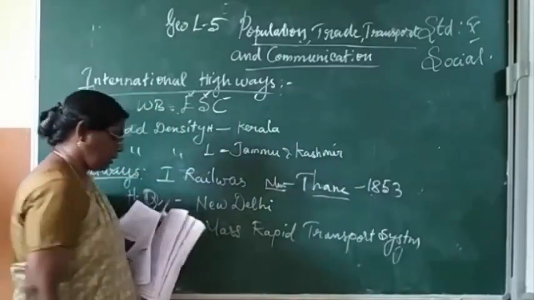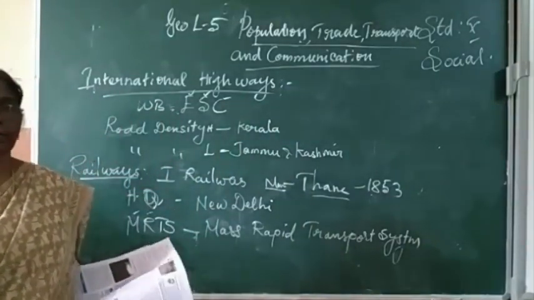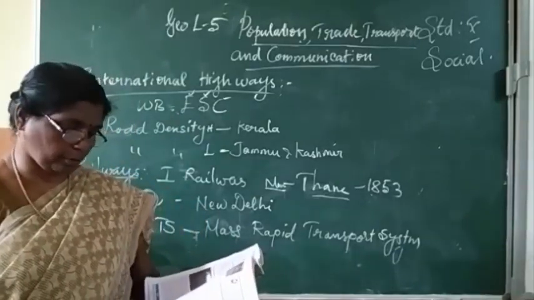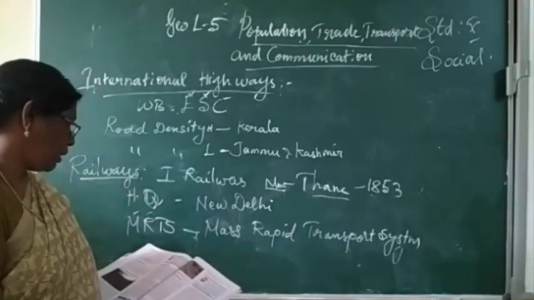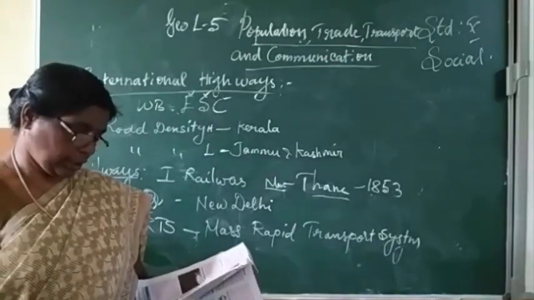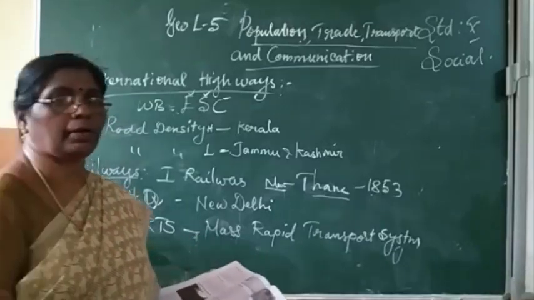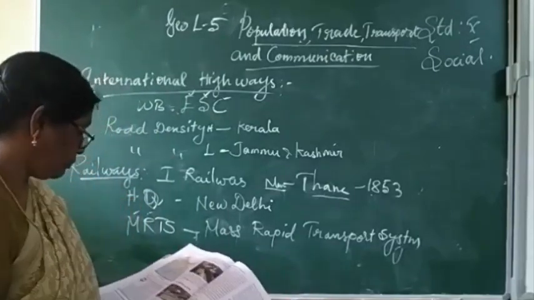Mass Rapid Transport System. Then metro and suburban railway provided easy and efficient means of transport.